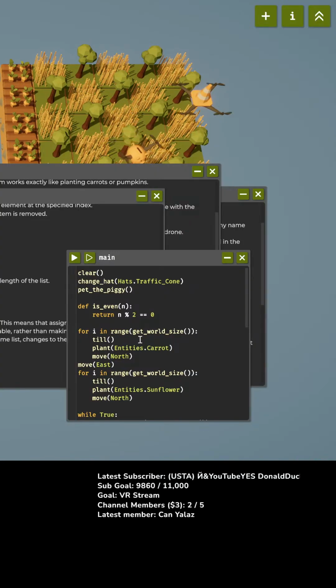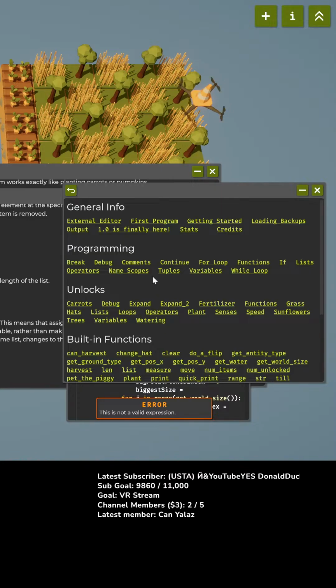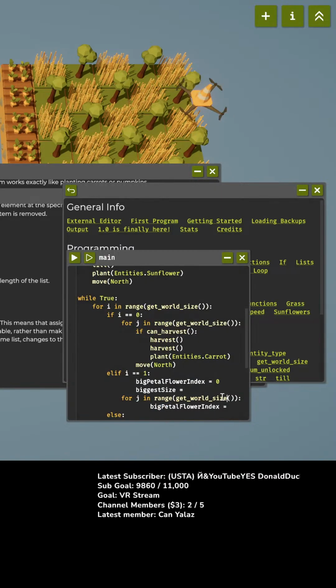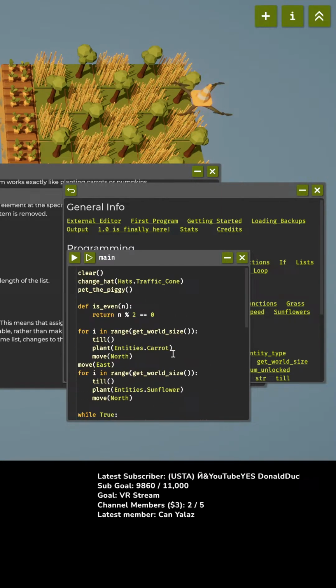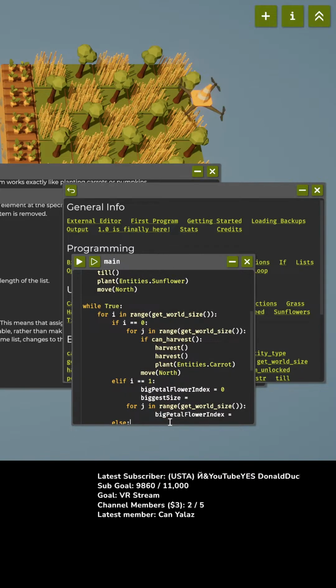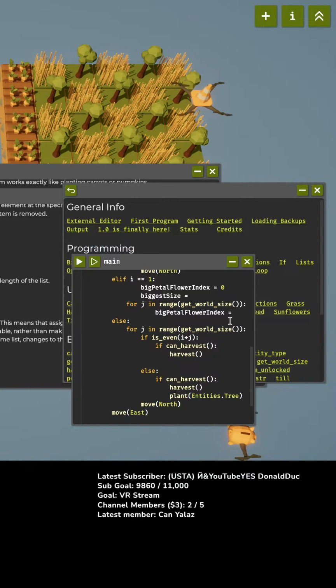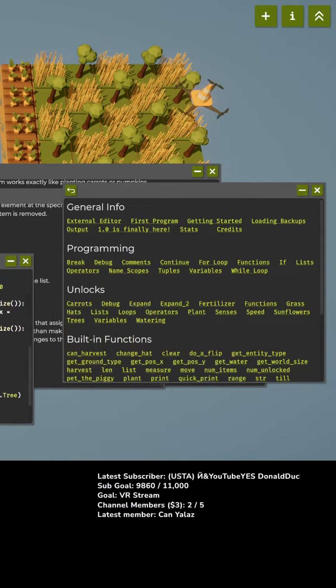Okay, sorry. Easily distracted. What do you mean it's not a valid expression? Where's not a valid expression? Pet the piggy? Have I not unlocked pet the piggy? This is not a valid expression. Well, yeah, I know. I'm not in the middle of anything yet. I'm not finished yet.